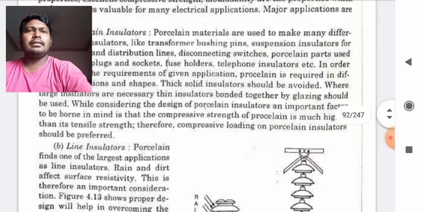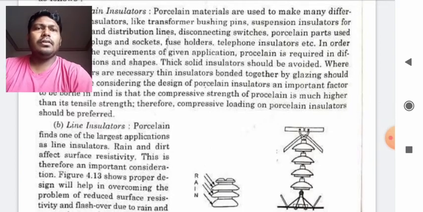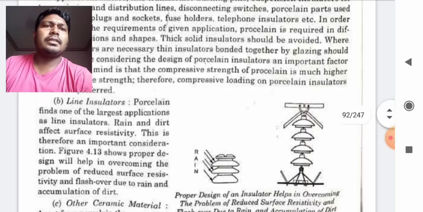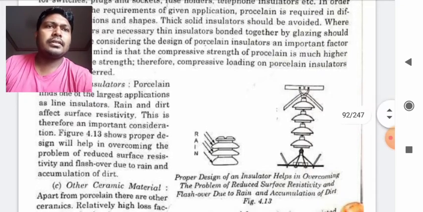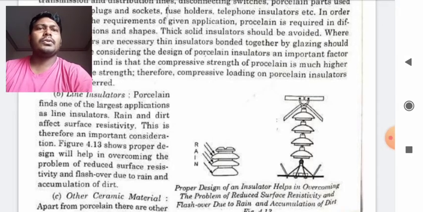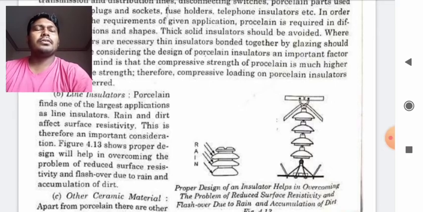Now there is the line insulator. Porcelain finds one of its largest applications as line insulators. Rain and dirt affect surface resistivity. This is therefore an important consideration in figure 4.13. So students, this is the figure. You can just have a look. This shows a proper design overcoming the problem of reduced surface resistivity and flashover due to rain and accumulation of dirt. Due to this design, there will be no accumulation of dirt, nor will water be stored.